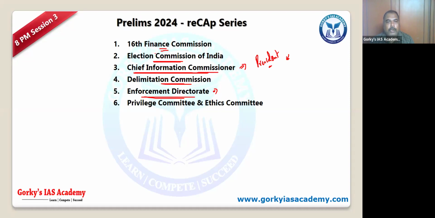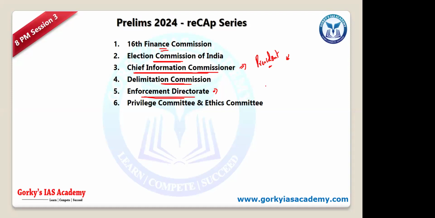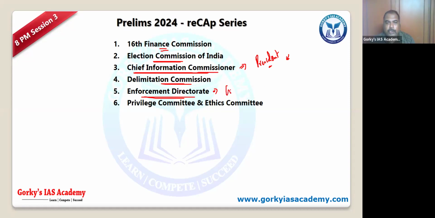Director of the Enforcement Directorate, how is the person appointed? Who appoints it? The central government. So the Union government, the government of India, appoints. So how is the process? There is a committee which will recommend a set of people, out of which the government of India will appoint.